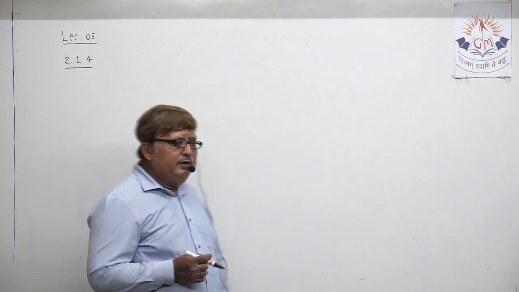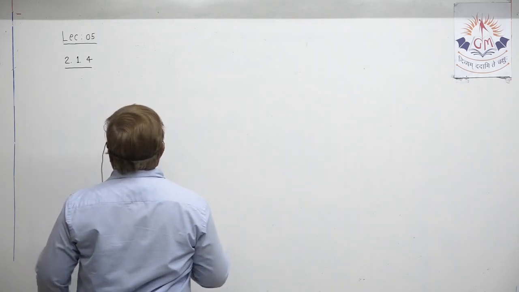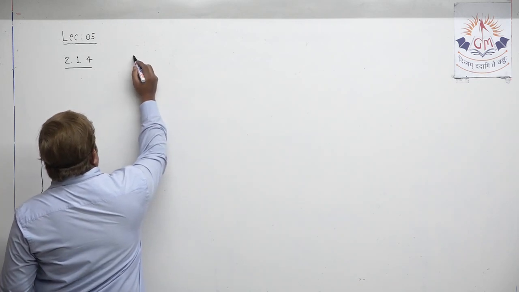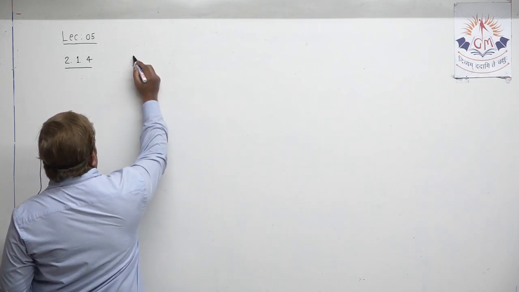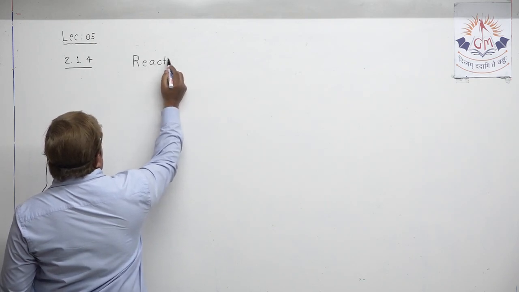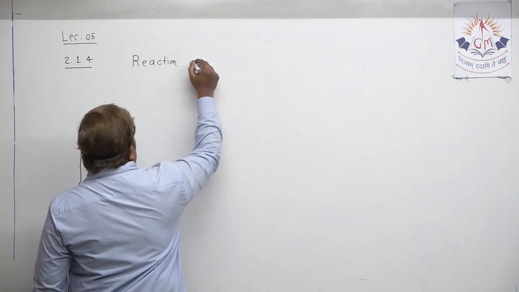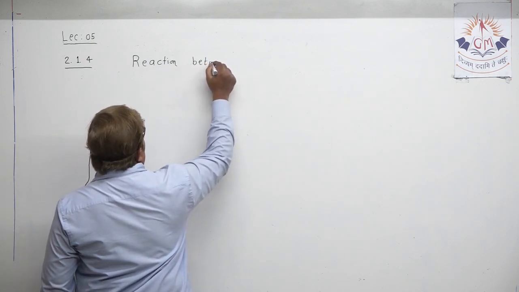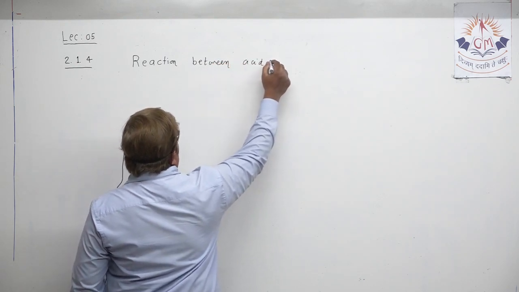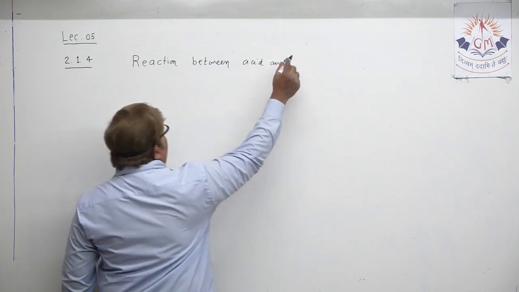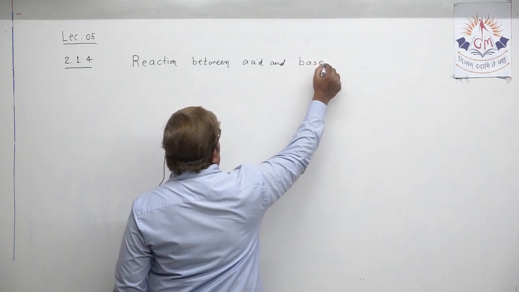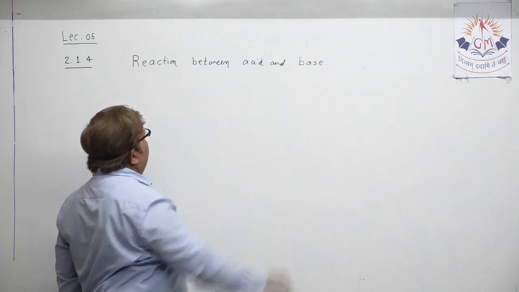Which property are we going to study? The property we are going to study is the reaction between acid and base. This is the chemical property we are going to discuss first today.